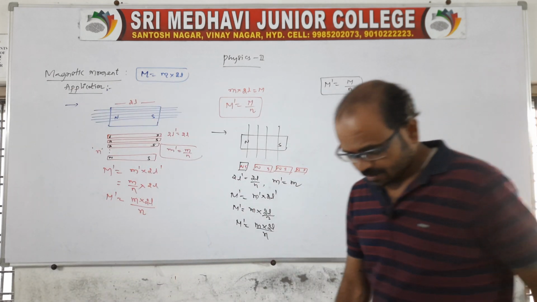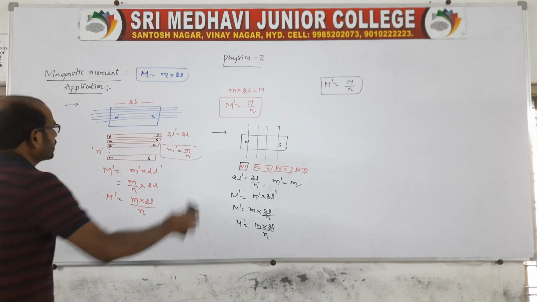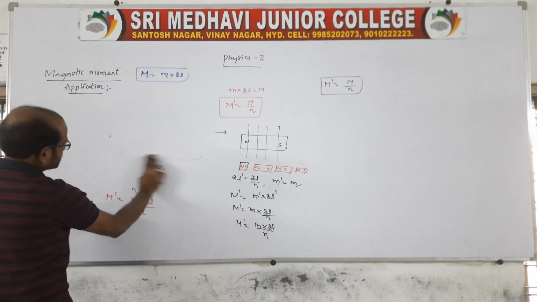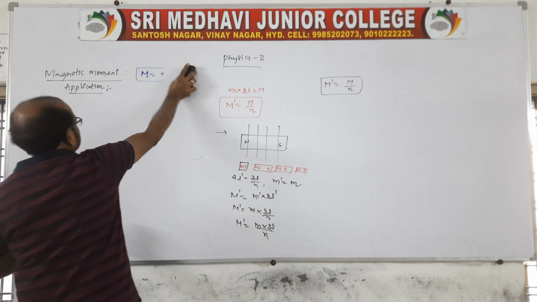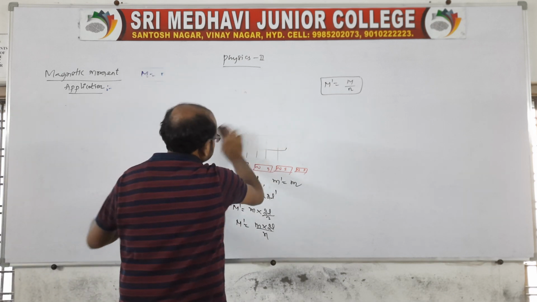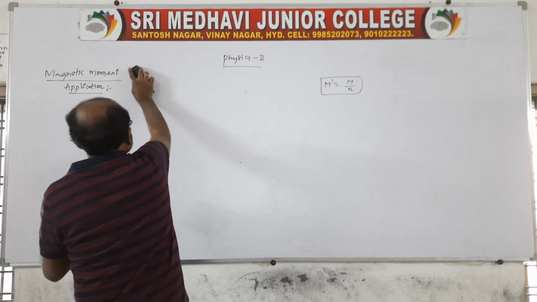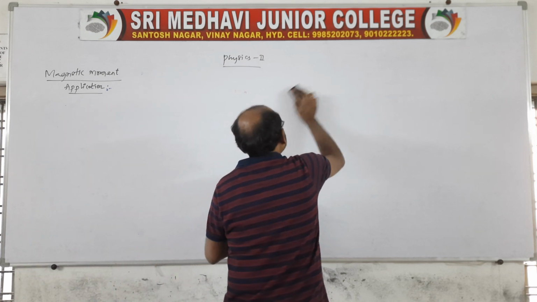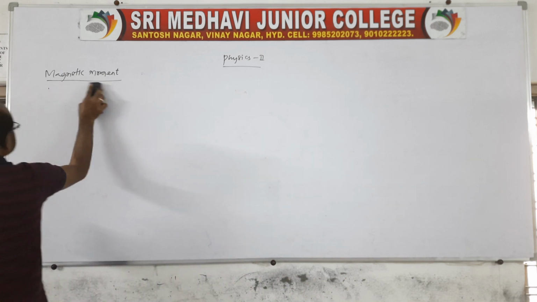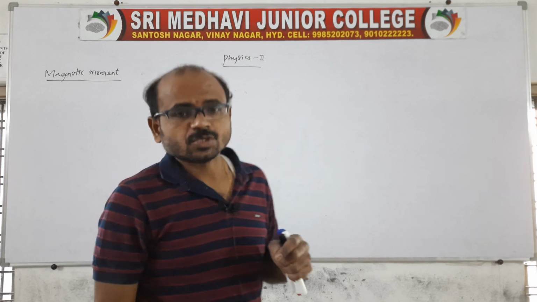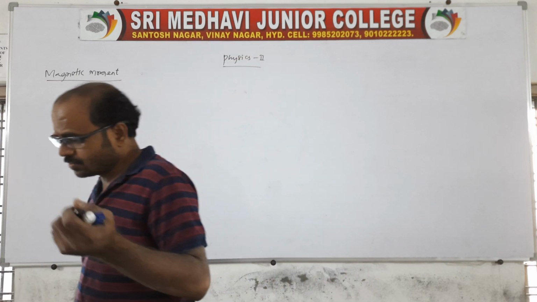Let me say the next one. Suppose there is one small problem. On the basis of this, I would like to tell you one problem. Here you remember, magnetic moment is always directed from south to north, and the length is also directed from south to north only. Let me tell you one question.